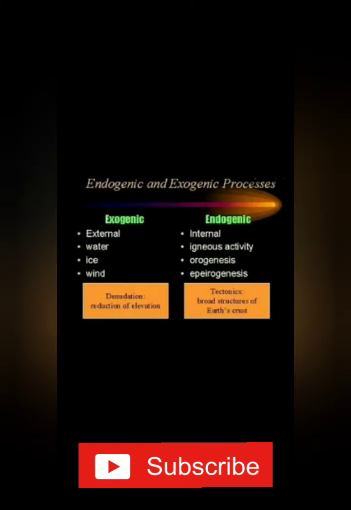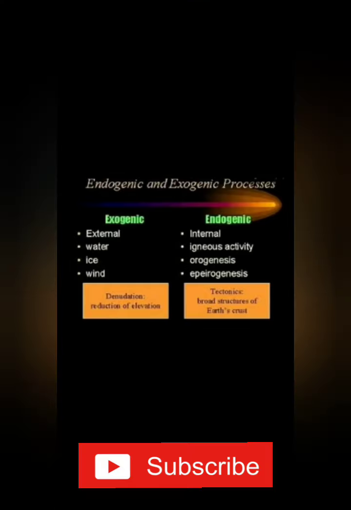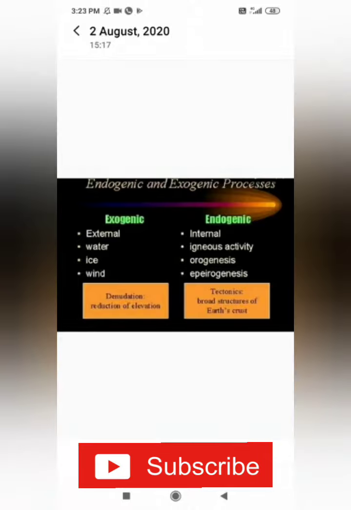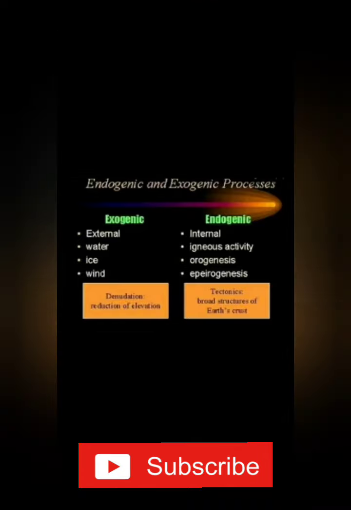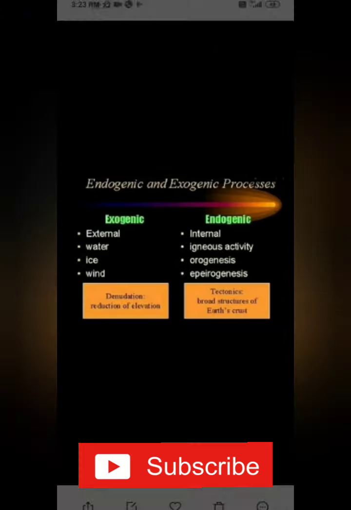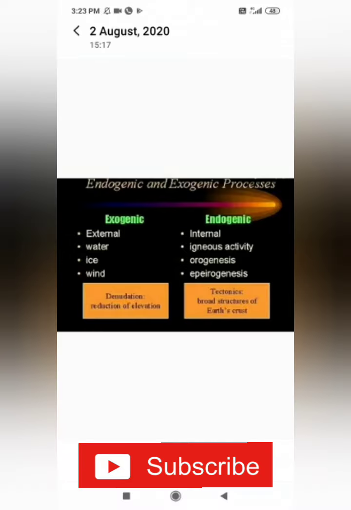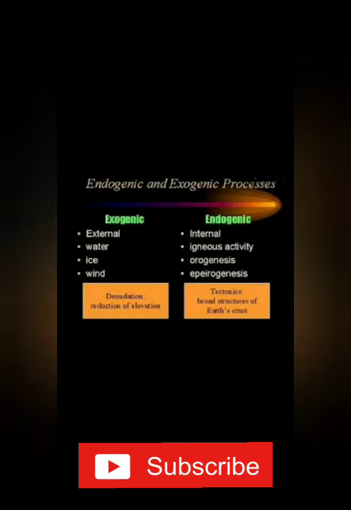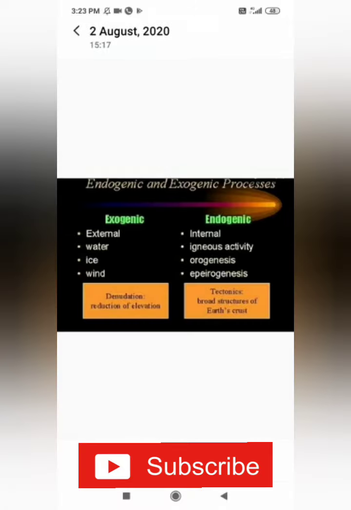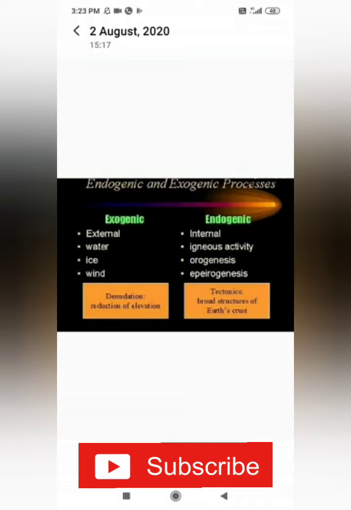The movement of these plates causes change on the surface of the earth. That is called endogenic forces and exogenic forces. First we are going to see about endogenic force. Endogenic force means the changes happening inside the earth because of the movement of the plates. So what happens inside the earth, we have already seen about volcanoes.